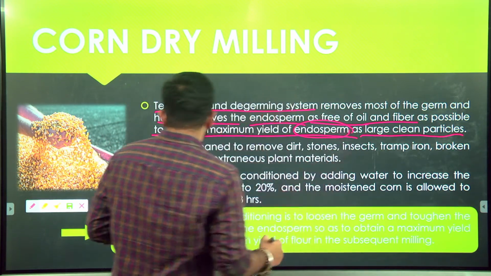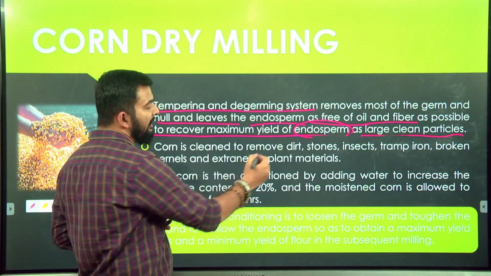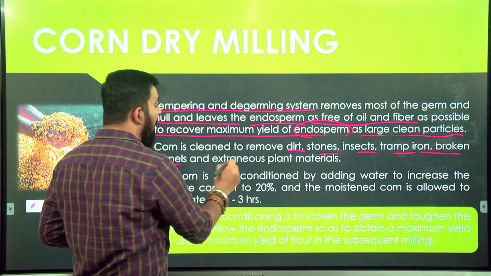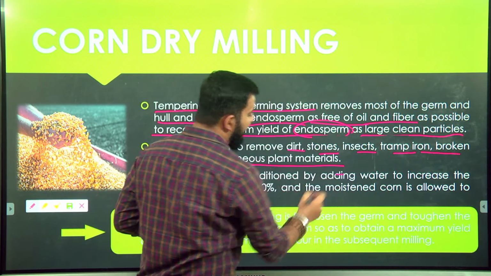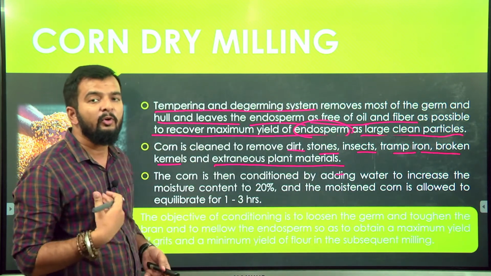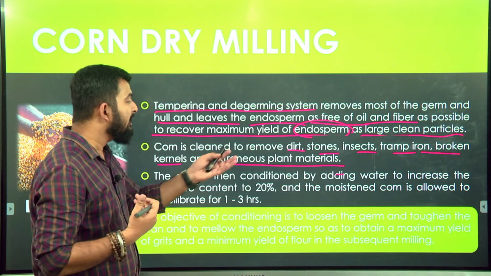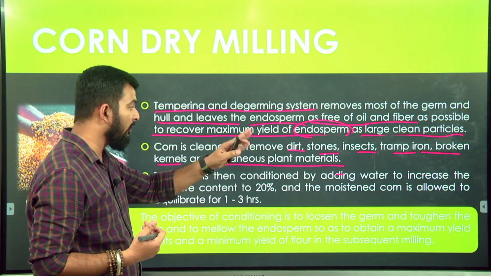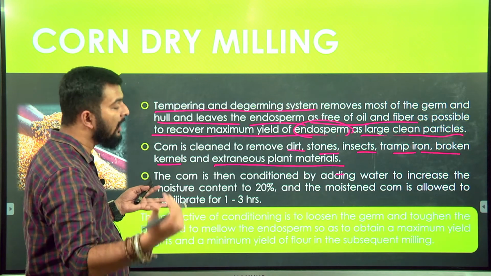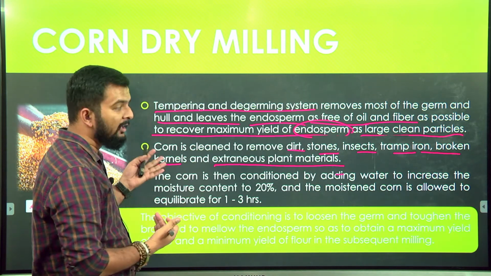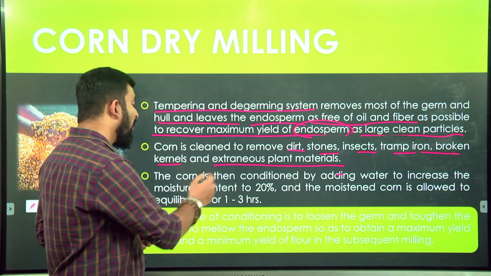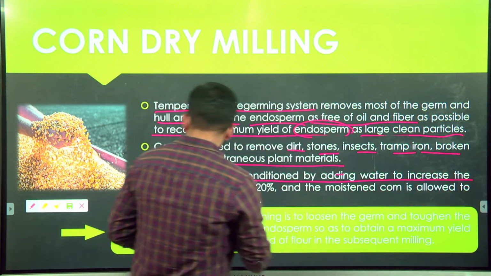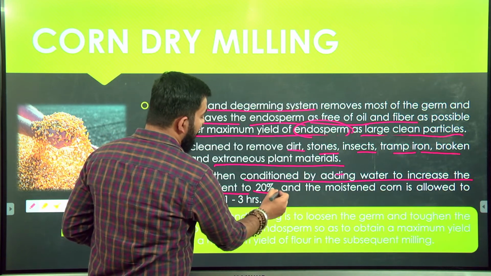Corn is cleaned to remove dirt, stones, insects, tramp iron, broken kernels and extraneous plant material. So before starting to process your corn, you have to clean the corn to remove any extraneous matter, insects, iron or any other broken kernels. The corn is then conditioned by adding water to increase the moisture content to 20%, or